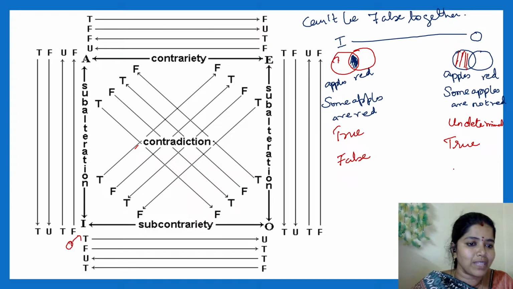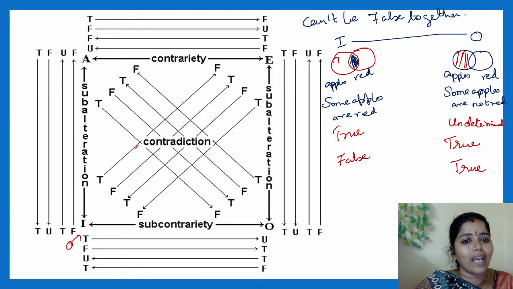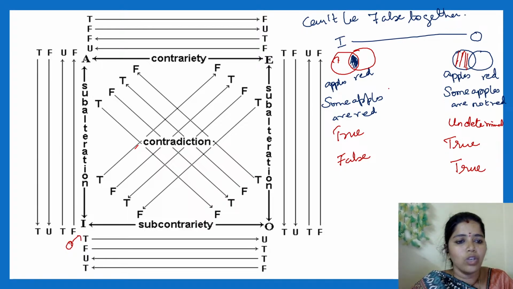Similarly, from this side, if I say some apples are not red is true, can I infer some apples are red? No, I cannot infer exactly. I can also infer the red part also. So I cannot determine anything. It is undetermined.